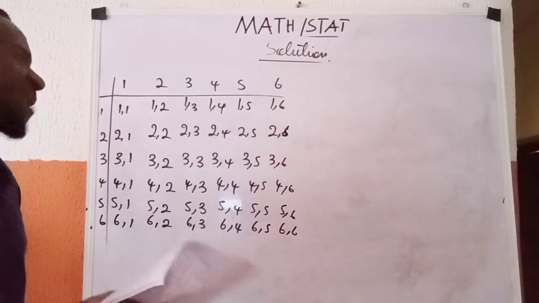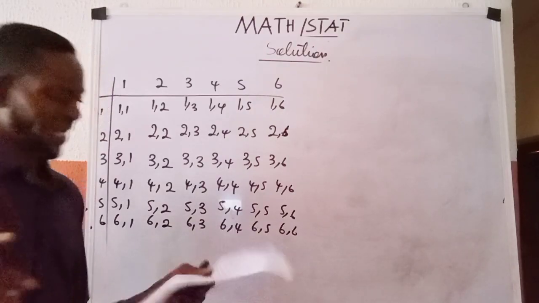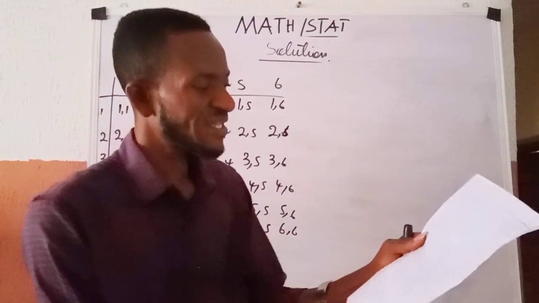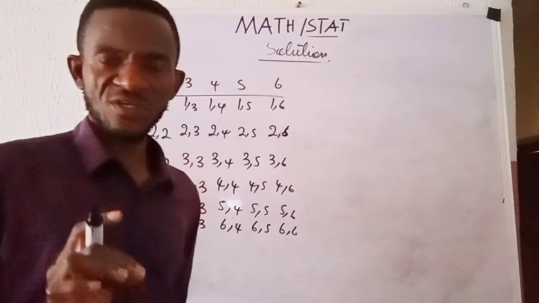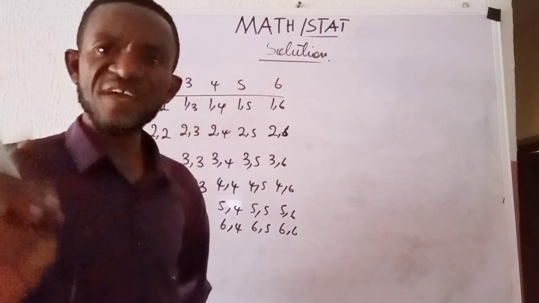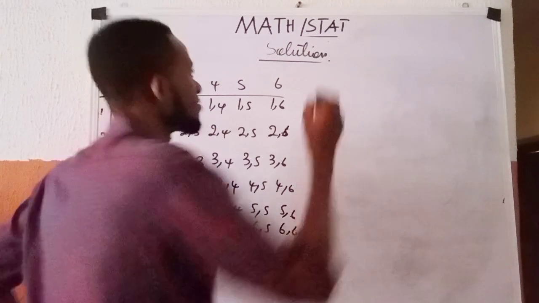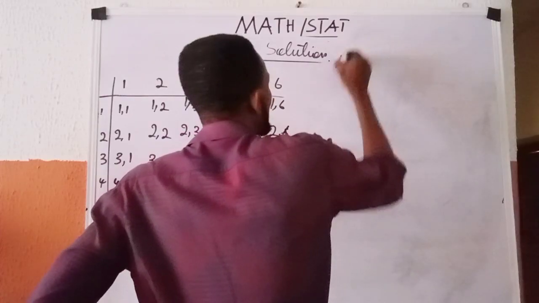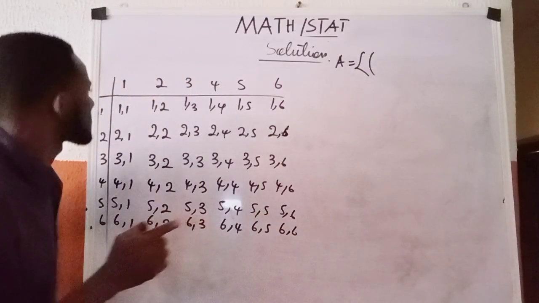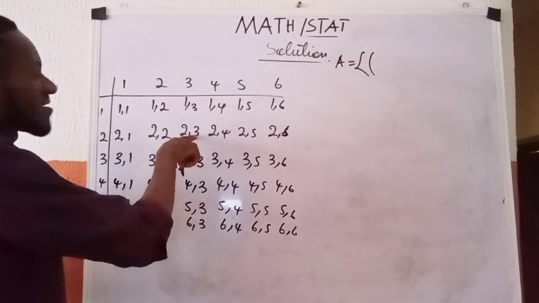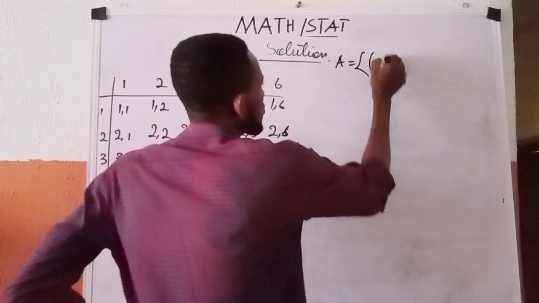So let us now have our events. What event are we going to have? Event A is talking about, because they ask us to find the probability that number 3 appeared at least once. So we say let A be the event of number 3 appearing at least once. So in that case, I have my event A, 3 appearing at least once. Let us check. 3 appeared here. So we are going to pick this one, 2, 3. So I have 2, 3.